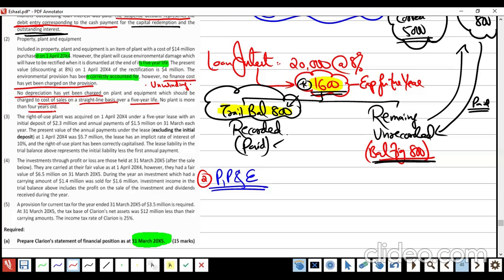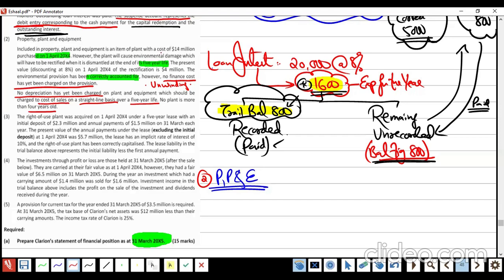The first one is to calculate the net book value of property, plant, and equipment. Why? Because it's going to be part of your SFP. Am I right or wrong? Now, the problem is we have too many things. First,